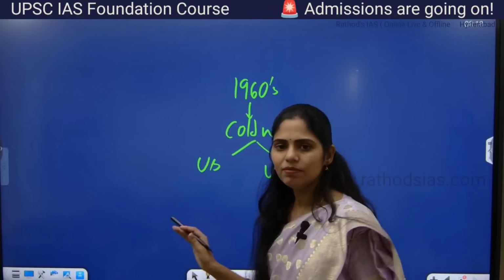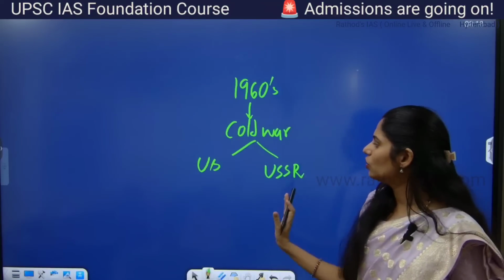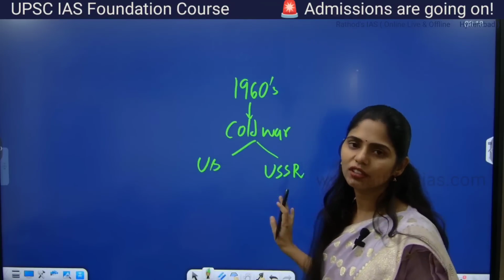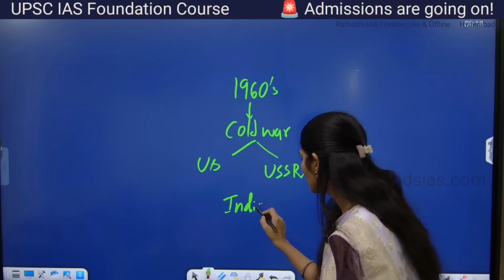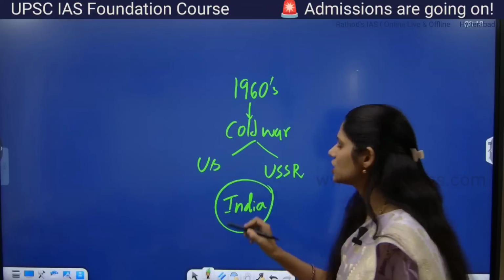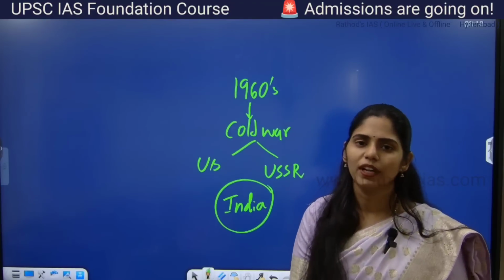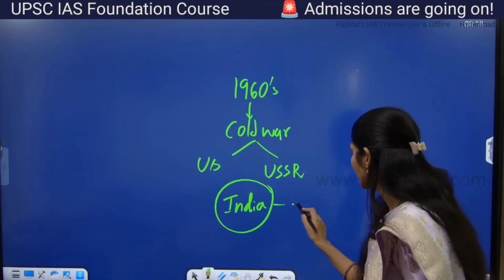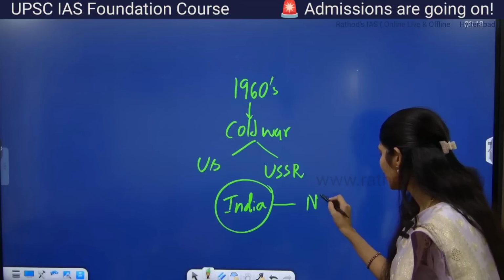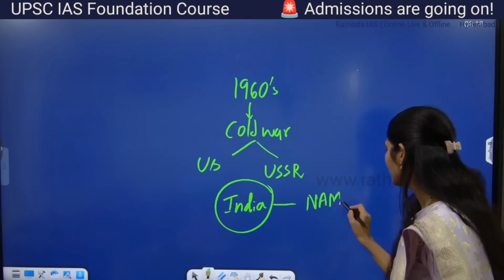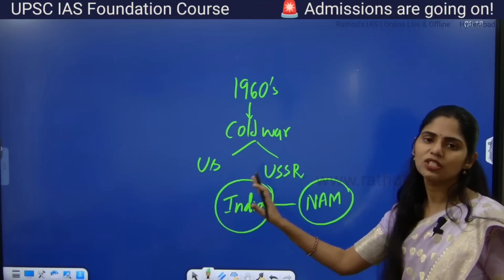At that time every country was asked whether you will align towards US or USSR. India and third world countries, which had lots of challenges like poverty, hunger, population, everything, said that we are not going to align with US or USSR. At that time, India came up with the non-alignment movement. We don't want to align with US or USSR.